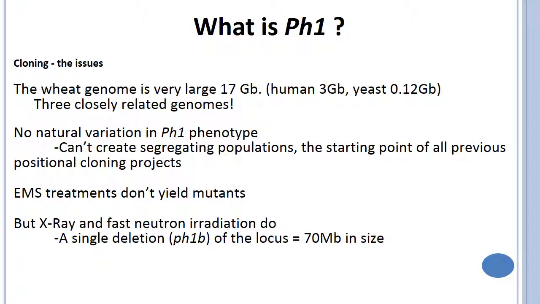So, what is Ph1? The wheat genome is very large, that is 17 GB, with three closely related genomes. There is no natural variation in the Ph1 phenotype, so you can't create segregating populations, the starting point of all previous positional cloning projects. But X-ray and fast neutron irradiation do that. A single deletion of the Ph1 locus gives a 70 MB deletion. That means Ph1 occupies 70 MB in the genome.